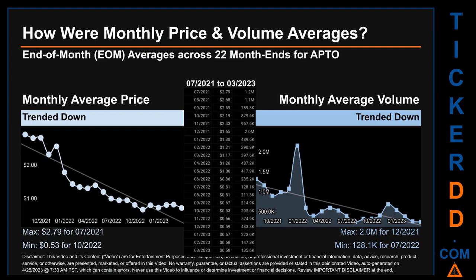The maximum end-of-month average price was $2.79 for 07/2021 while the minimum was 53 cents for 10/2020. Looking at volume, 12/2021 and 07/2022 respectively saw the highest and lowest monthly average volume at 2,000,000 and 128.1 thousand.